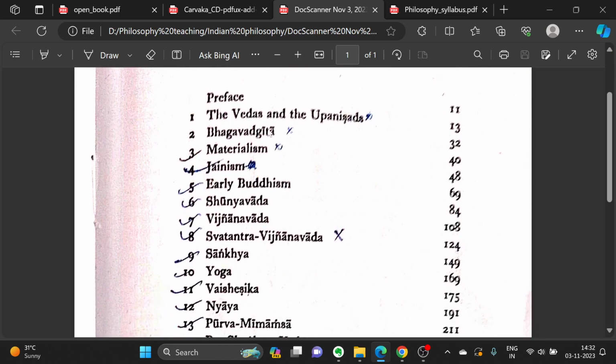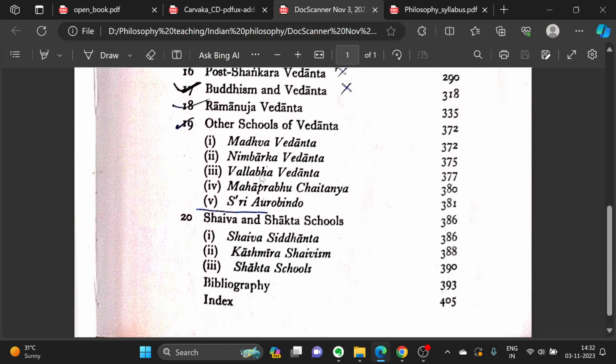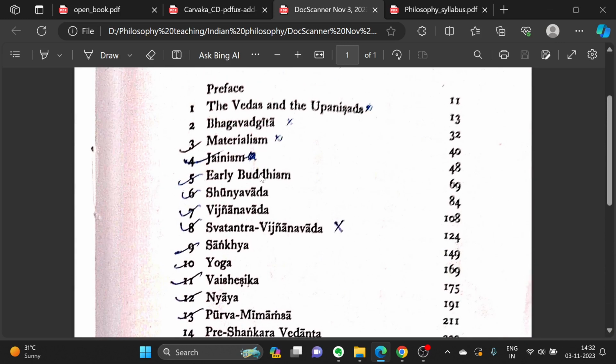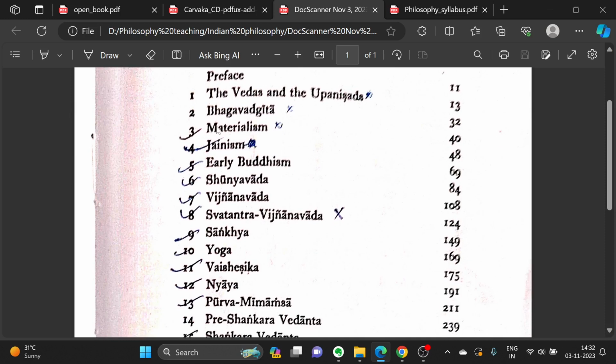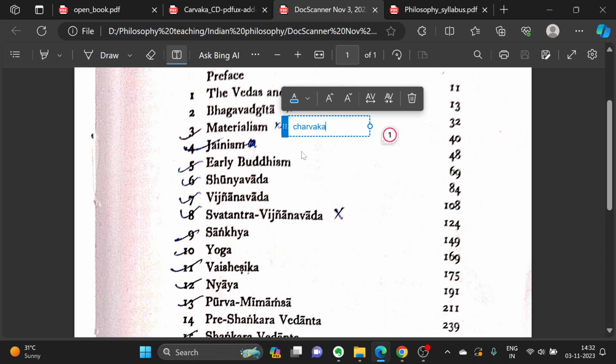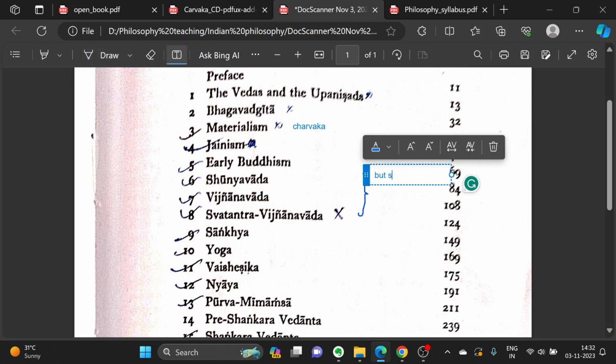First, I want to show you the chapters that are there in CD Sharma, and not all of them are in the syllabus, not all of them are important. I just want to go through it quickly so that you get a gist of what chapters are important. So, these first two chapters, Vedas and Bhagavad Gita, are not in our syllabus. Then, from this third chapter, Materialism, which is also called the Charvak school, this is there. Jainism is there, early Buddhism is there, Shunyavad, Vigyanvad, Swatantra Vigyanvad. These three chapters are given in great detail in CD Sharma. They are not required in that much detail, but still these are in the syllabus.